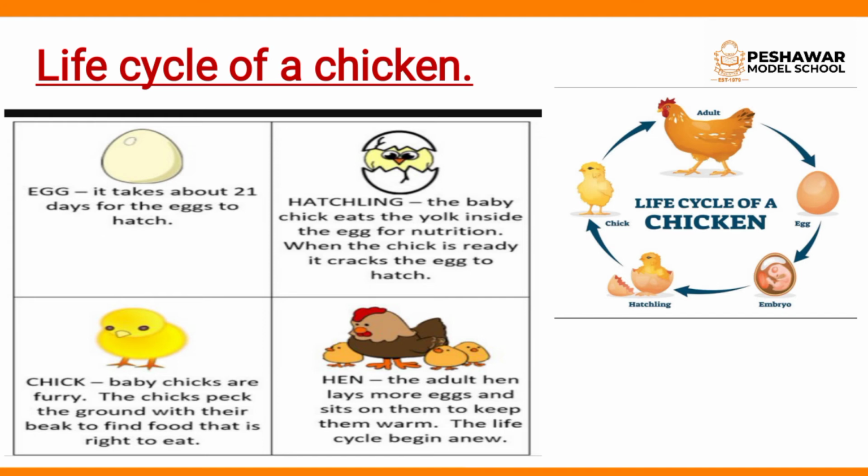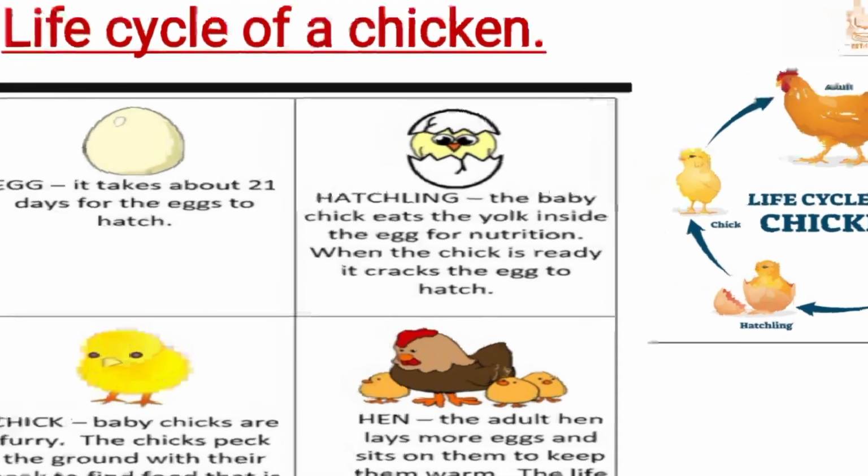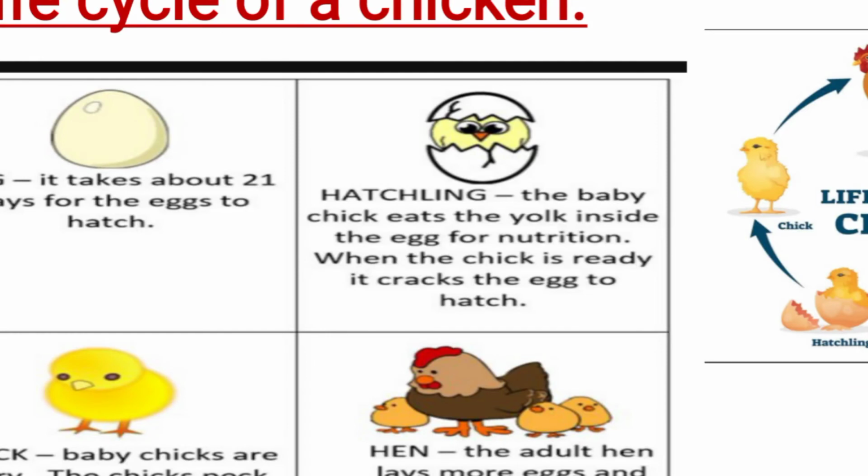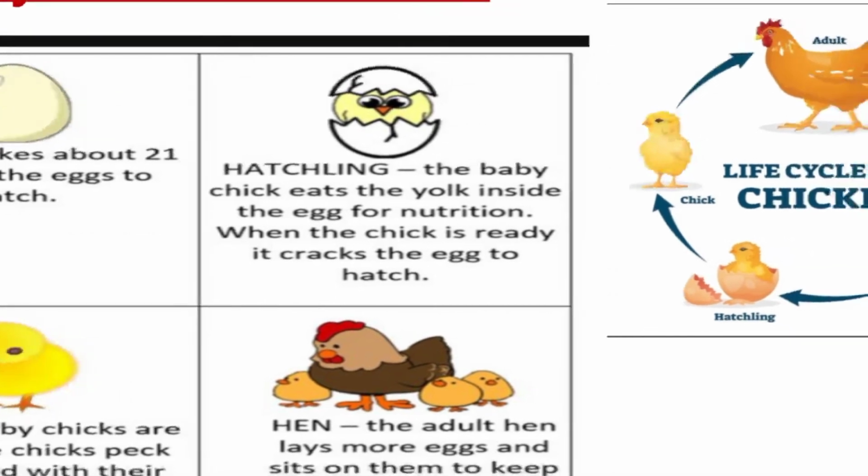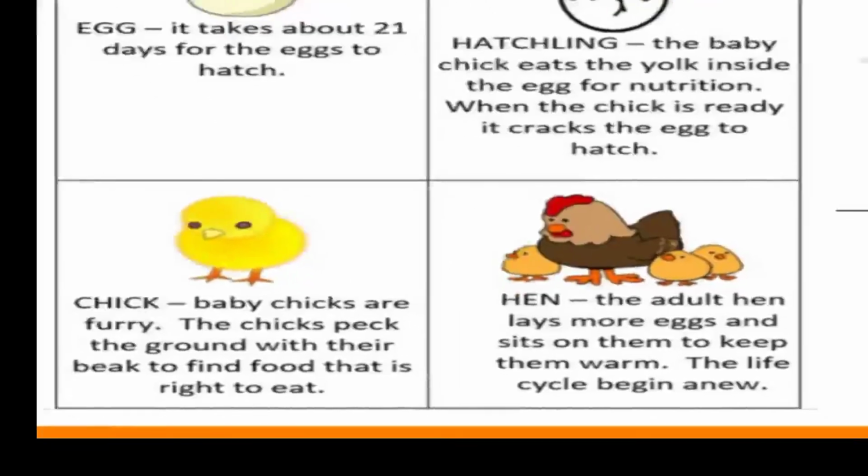So, let's discuss the diagram. First one is egg. It takes about 21 days for the eggs to hatch. Stage number 2, hatchling or hatching. The baby chick eats the yolk inside the egg for nutrition. When the chick is ready, it cracks the egg to hatch.